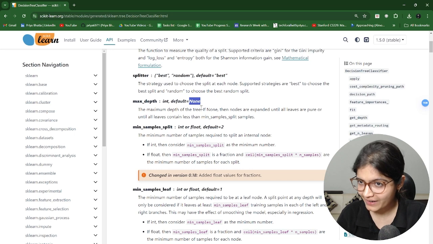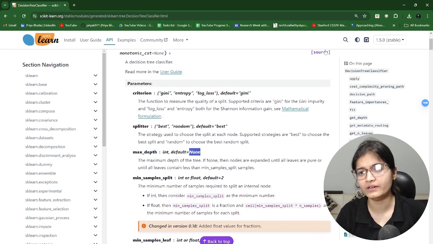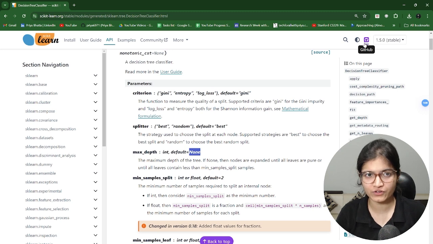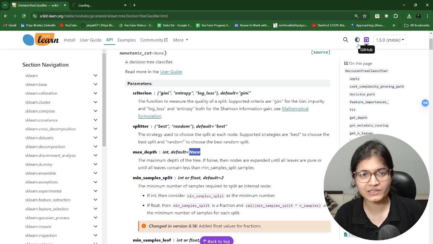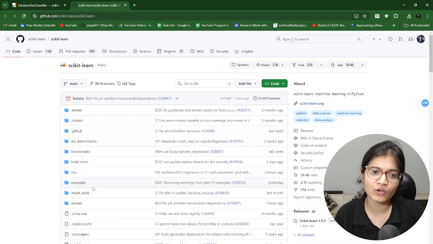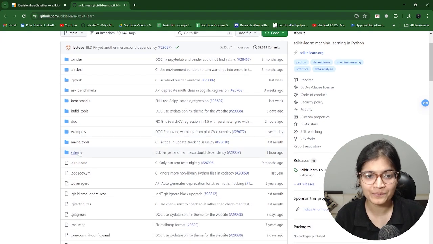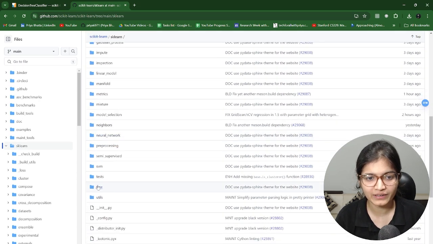I will again highly recommend to everyone that please refer to this documentation. For those people who are not aware, you can also refer to the GitHub repository. In this documentation itself, you will see on the extreme right, there is a GitHub repo link. If you just open it, you will be able to see the code files are also available. So when you are calling this decision tree, you can go check how it is working internally inside sklearn. For example, in the ensemble, what techniques we have, right? There is a tree module. I hope you can see here. In this tree, there are the techniques of decision trees and all those trees which we will talk about.